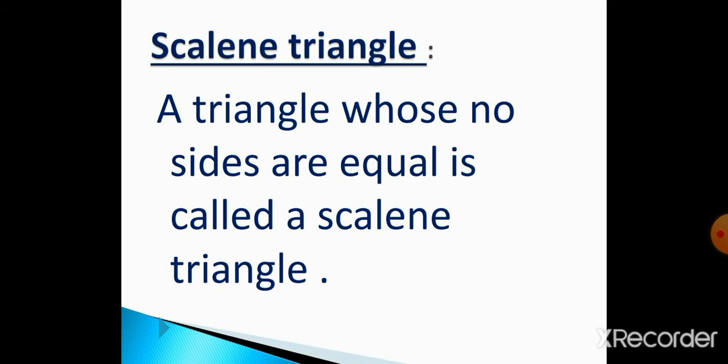Scalene triangle. A triangle whose no sides are equal is called a scalene triangle. It is very easy for drawing and easy for learning. So what is the scalene triangle? The triangle whose no sides are equal. How many sides are there in a triangle? Three sides. So three sides, no sides are equal. The triangle whose no sides are equal is called a scalene triangle.